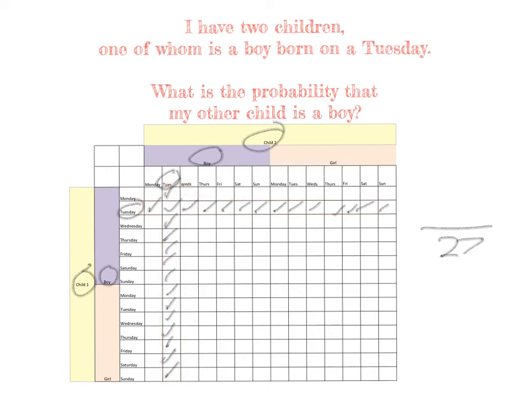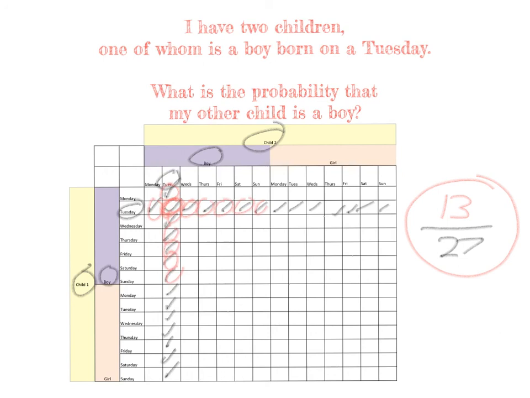Now, let's think about it. How many of these are such that my other child is a boy? Well, it's these ones here. Okay, so again, I'm counting this one in the middle twice. Okay, and if I count these up, there are 13 of them. Okay, and actually, this is my answer. So, if I have two children, one of whom is a boy born on a Tuesday, the probability that the other child is a boy is 13 over 27.